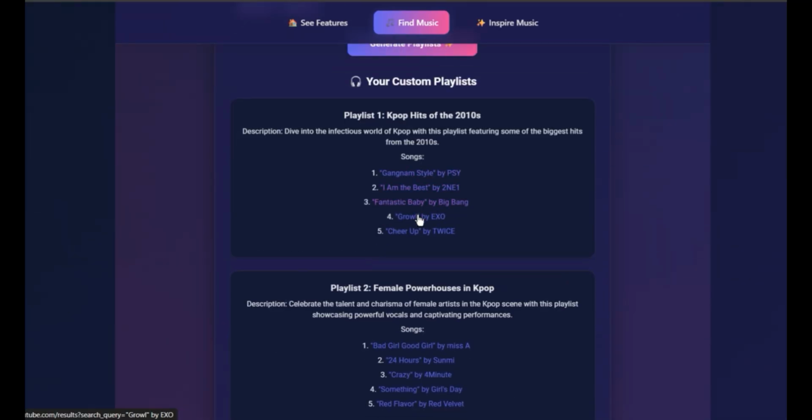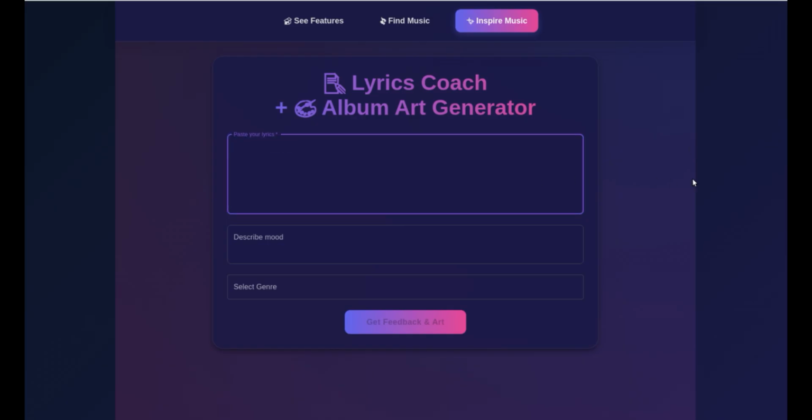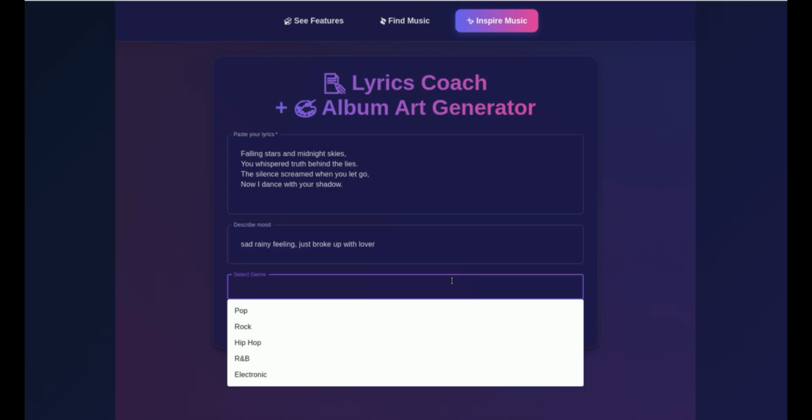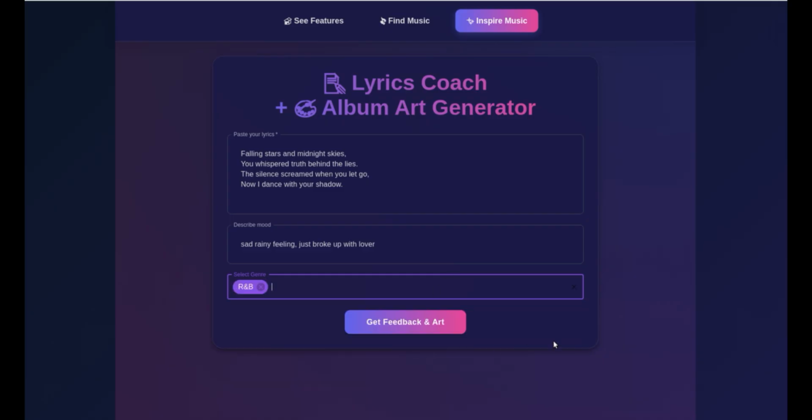But the second feature we wanted to add was the ability for newer artists and musicians to be able to improve on their own lyrics. So the Lyrics Coach and Album Art Generator takes your own lyrics and you can optionally put a mood that you can describe as well as a genre to get back both feedback on your lyrics as well as album art to use for your work or for more inspiration.